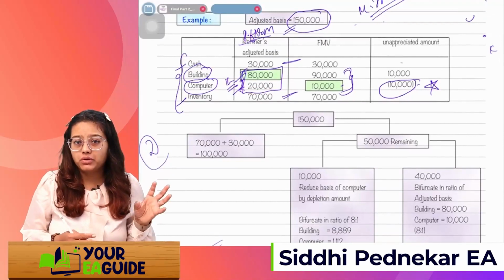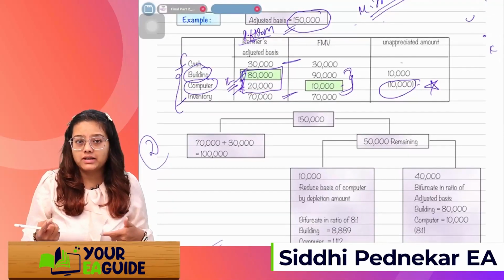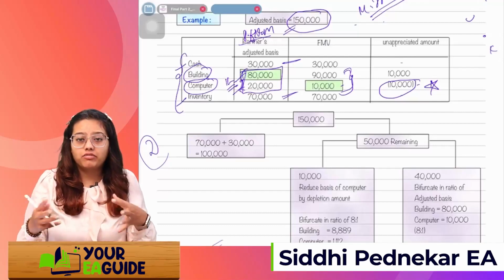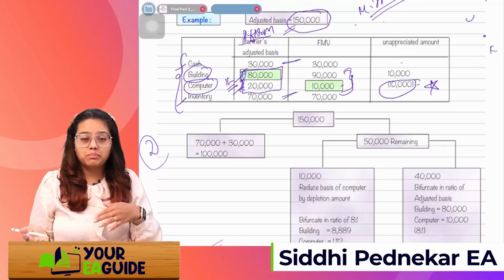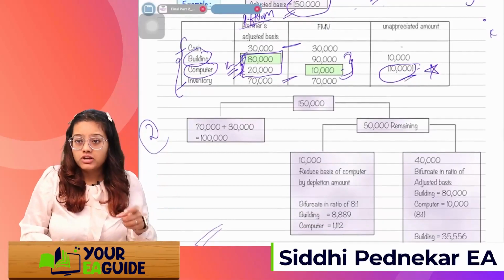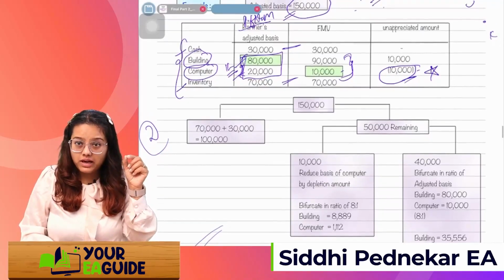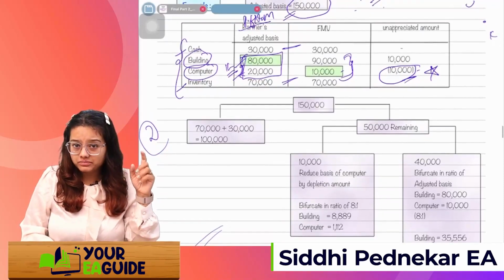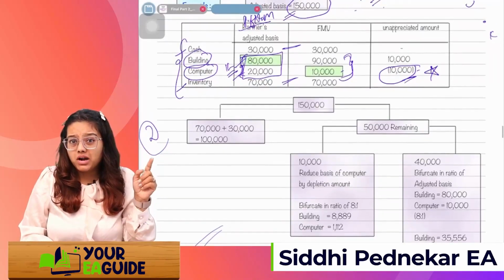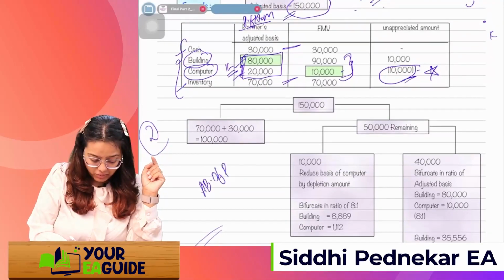My computer amount is 20k, but if I sell it in the market, it will be 10k. In the same way, a vehicle, or whatever the depreciated or depleted amount is. We'll check whether there is a depreciation or not. First, we'll take that into account. Take that depletion amount and distribute it amongst the adjusted basis of the property.